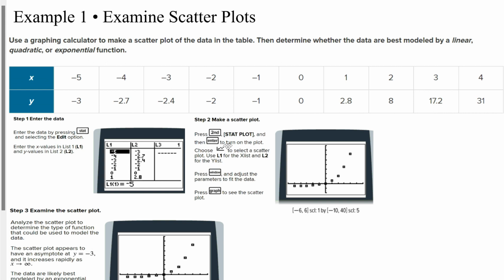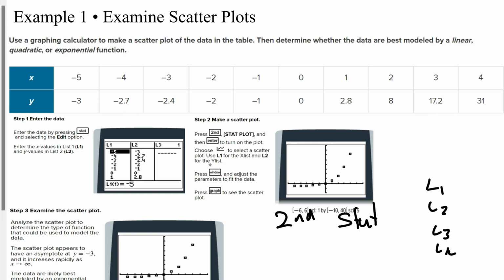Then I can hit second y equals, which is called stat plot, and I can hit enter. And then I can move over to turn the stat plot on, hit enter, and then I choose this diagram below that has those little dots on it. It's called a scatter plot. And then once I hit that, I can put in L1 as my X list, and then go down and put L2 for my Y list. If you need to, you can hit second stat, and that will help you choose a list of L1, L2, L3, and L4.